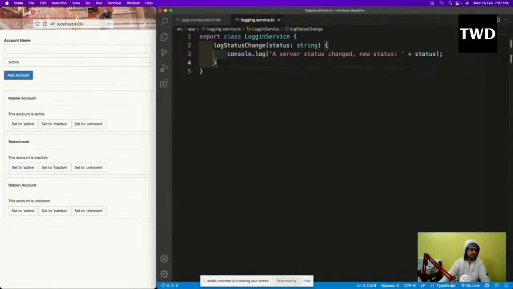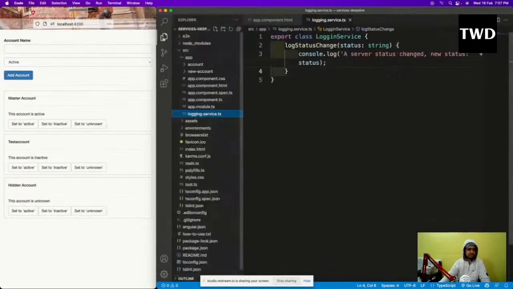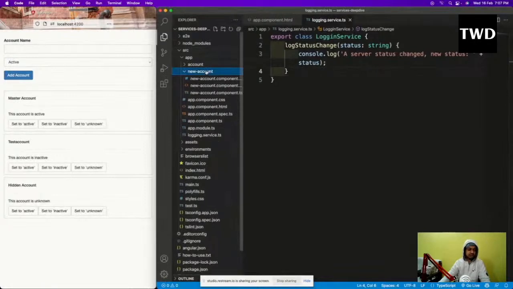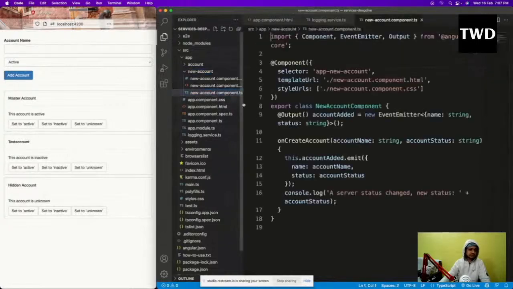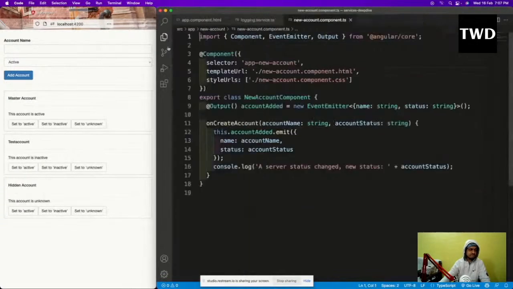Now we will come to the new account component. We are going to change all the console logs to use this thing. So how to use this? In the ts file, the first thing is that I have to import that logging service, and I have to add it in the providers.